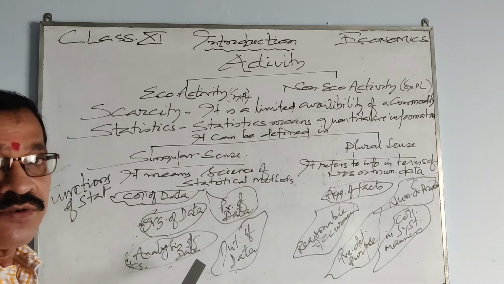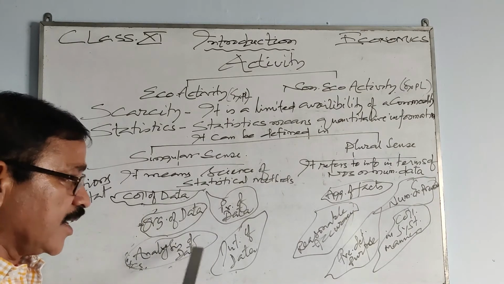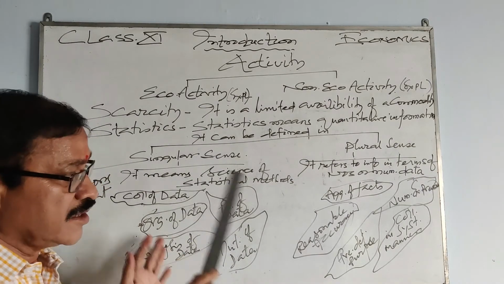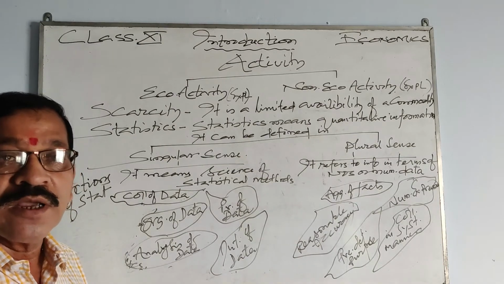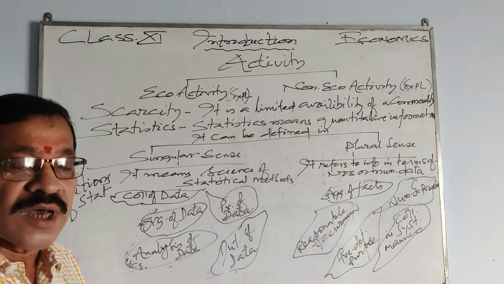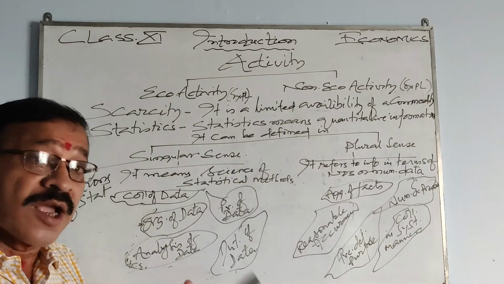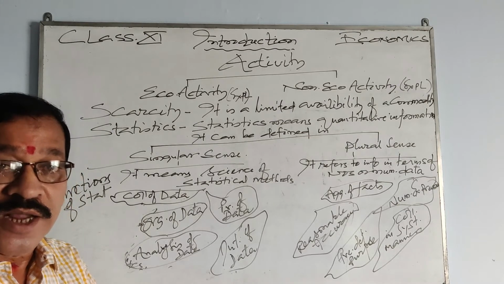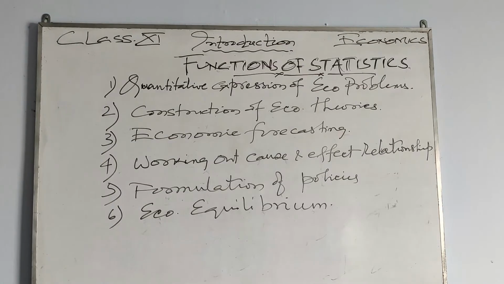And here all 5 statistical methods: collection of data, organization of data, analysis of data, presentation of data, and interpretation of data. These all things we will discuss in due course of time when we move into the other chapters. Rather, in the chapter introduction you might have observed collection, presentation, all these are there. That we will discuss in the next session.